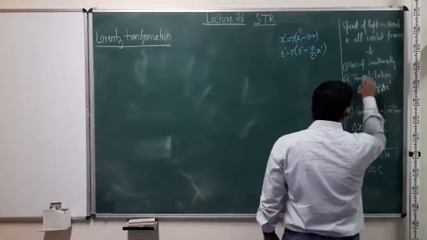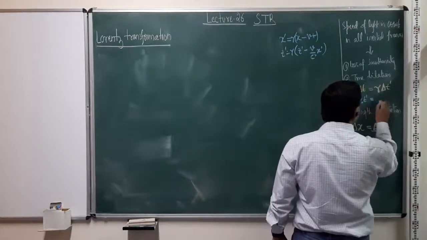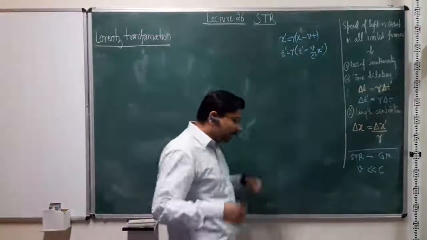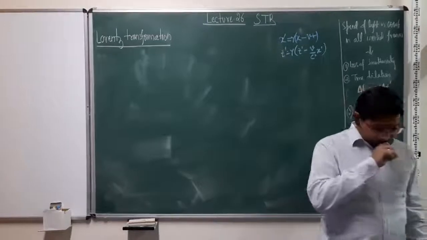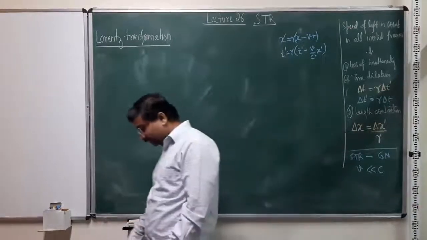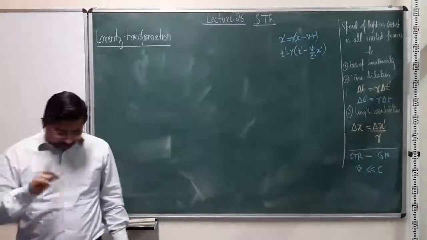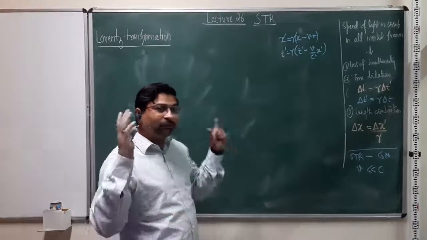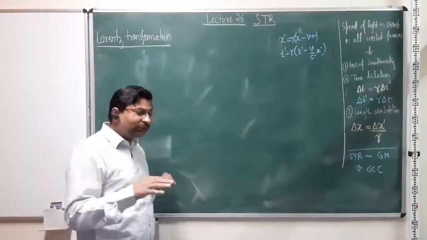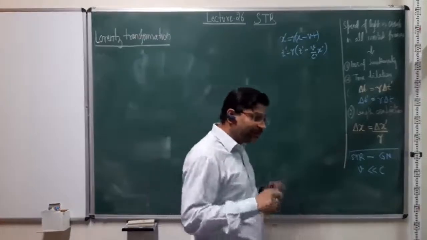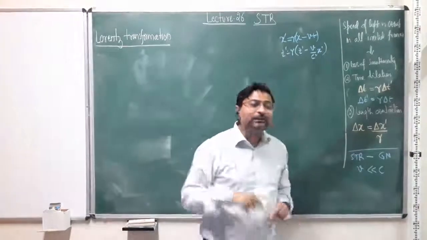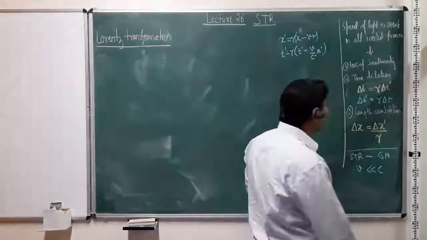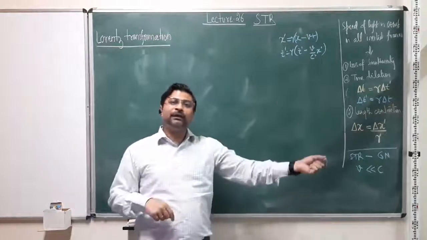What we will get, if we use the same analysis, is delta t prime also equal to gamma delta t. As long as both observers are independent and only connected by this relative velocity, they cannot tell which frame is actually moving. It is not possible for them to come to the exact same conclusion. They both will say, no, my clock is running fine, your clock is running slower, because as we established with this time dilation example, moving clocks appear to run slower, and from the point of view of both observers, the other one is the moving one.